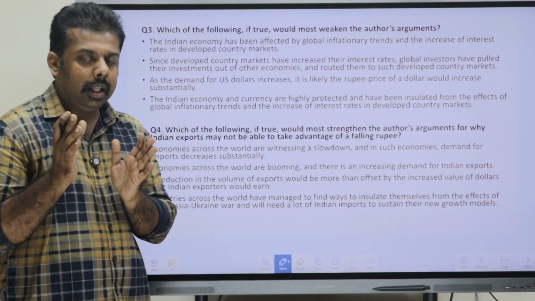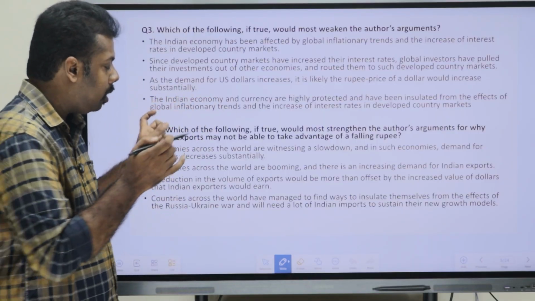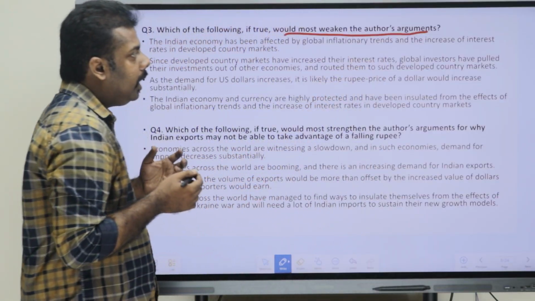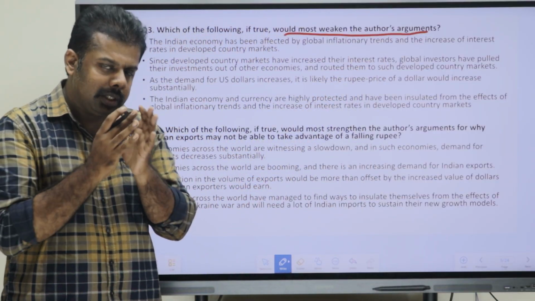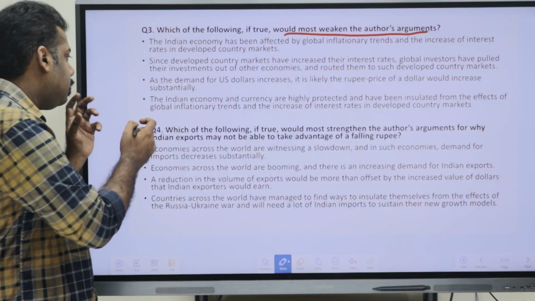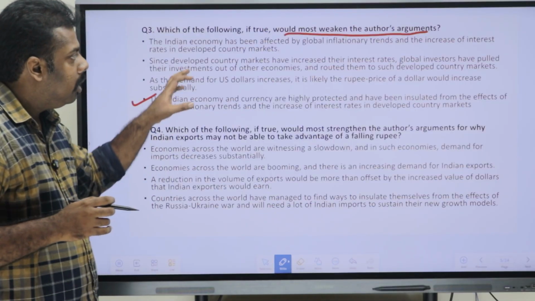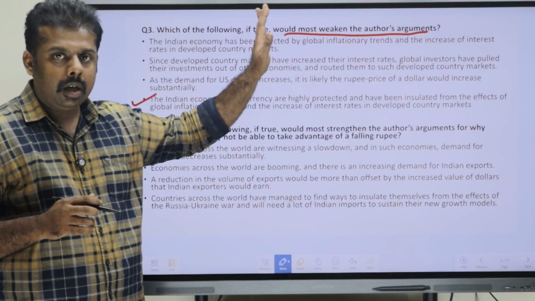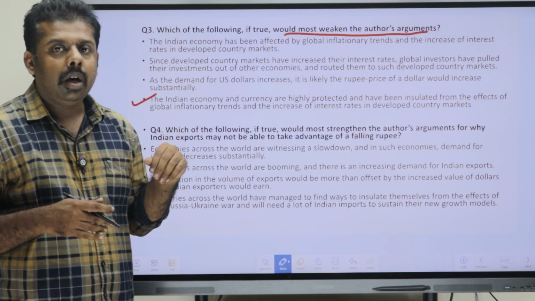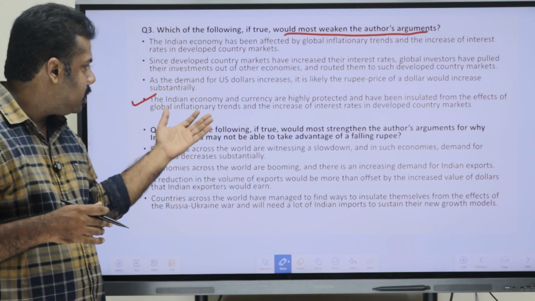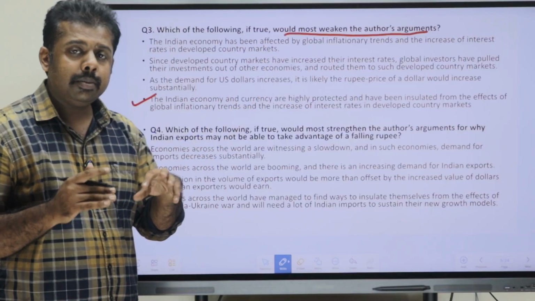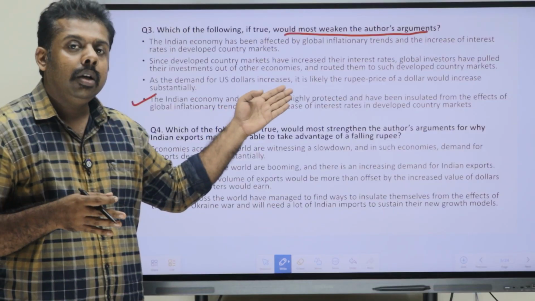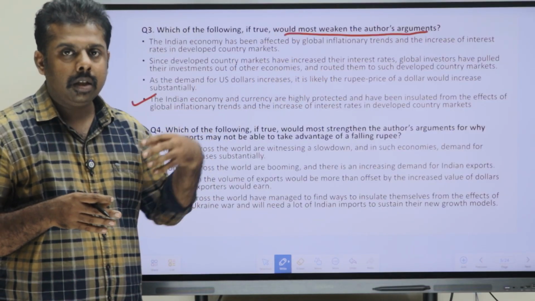Okay. So, we are just reading it, what you have to find out, that is important. We have to see which is most likely to weaken the author's argument. So, just reading it, you can easily understand that the answer has to be the fourth one, because the first three are saying the points which are being said in the statement that are true. So, that is not weakening the author's argument, but the fourth one is saying that the Indian economy is being highly protected and it is not being affected by the trend. So, it is the direct opposite of what is being said in the statement.